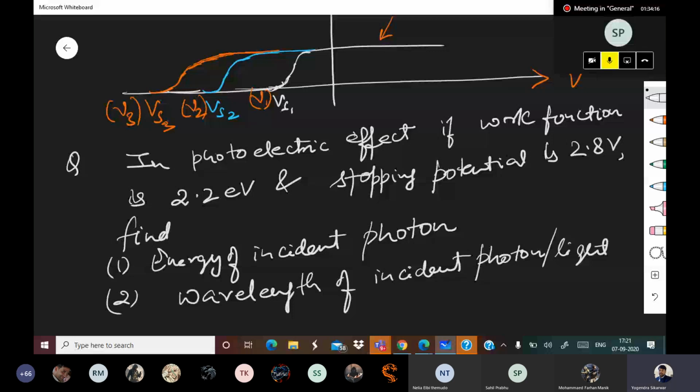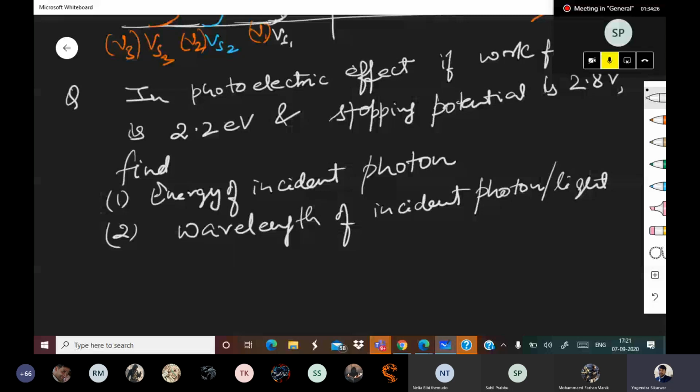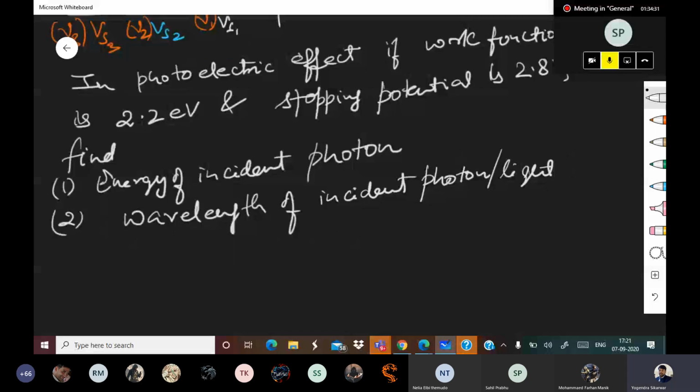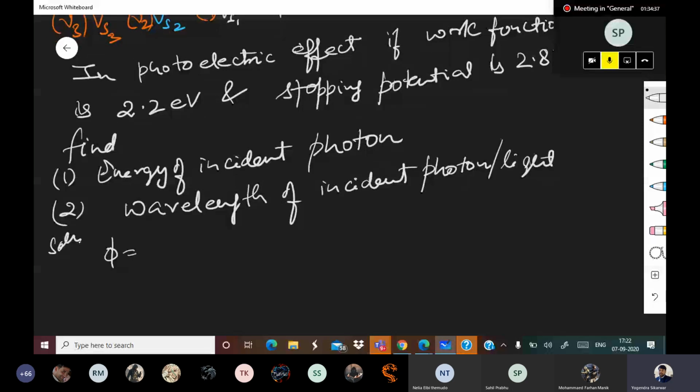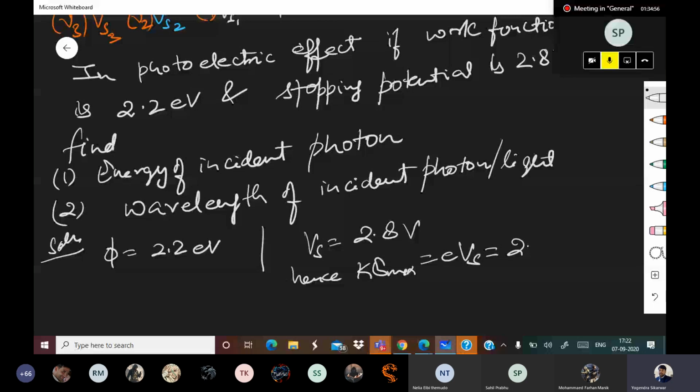Okay, everyone, please pay attention. The question says in photoelectric effect work function is 2.2 and stopping potential is 2.8. So phi is equal to 2.2 eV and Vs is equal to 2.8 volt. Hence Kmax is equal to eVs, which is 2.8 eV.